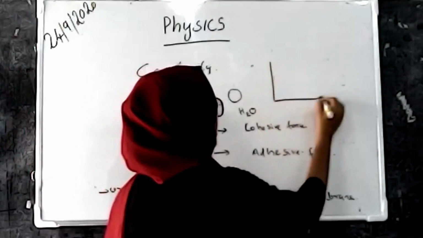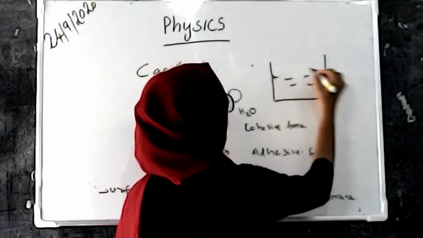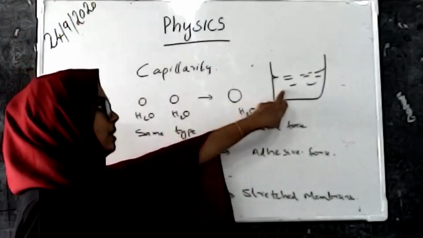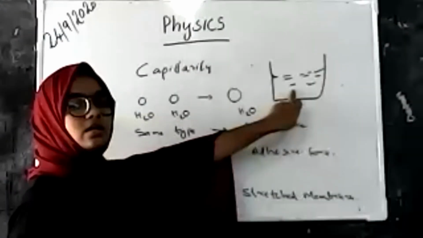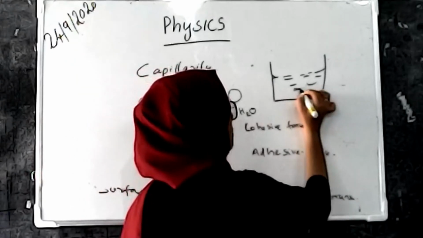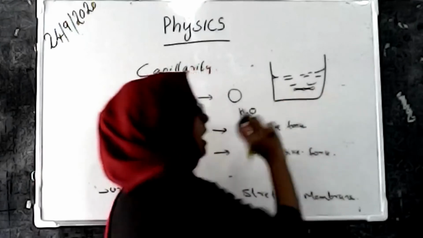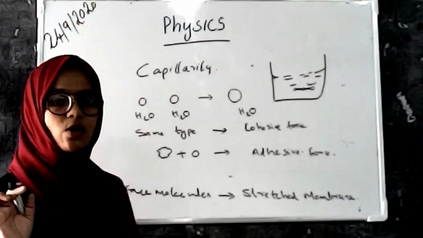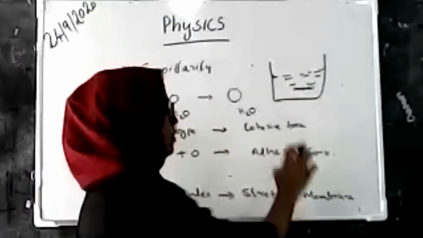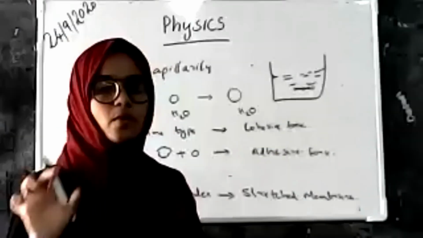So we are taking some water in a beaker. In the water in a beaker, there is adhesive force and cohesive force. Cohesive force is between the molecules of water, that is, the same type of molecules.